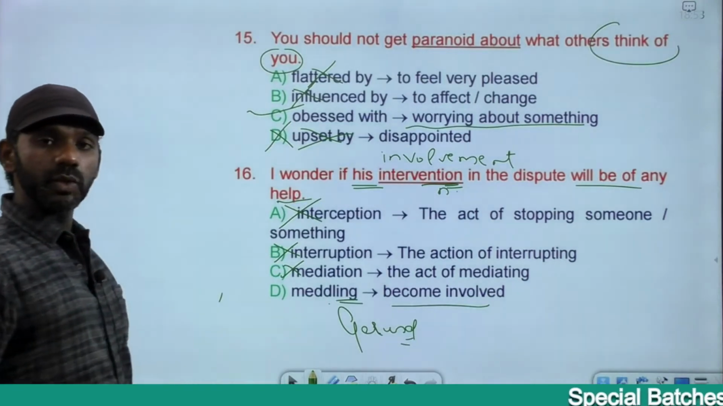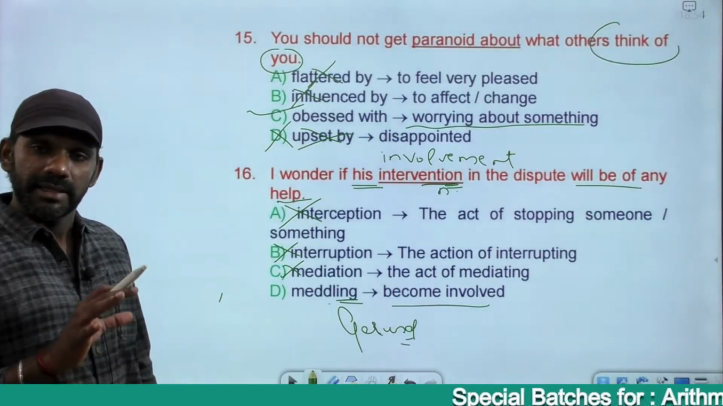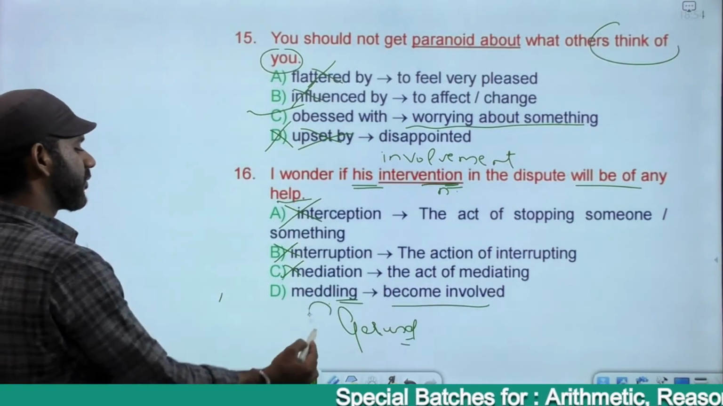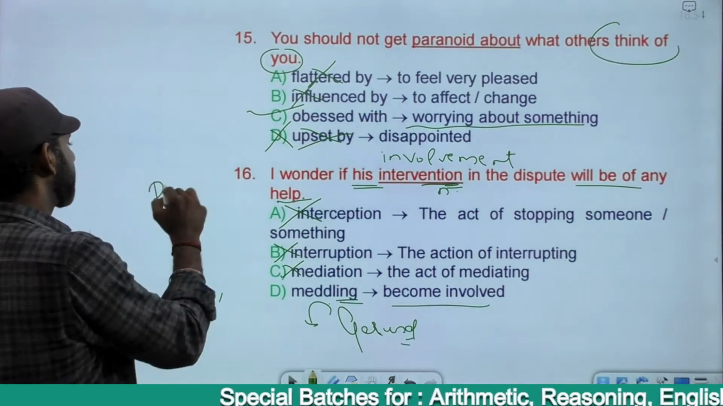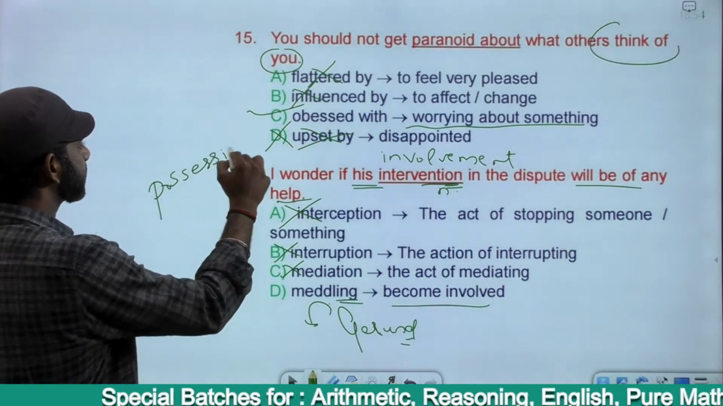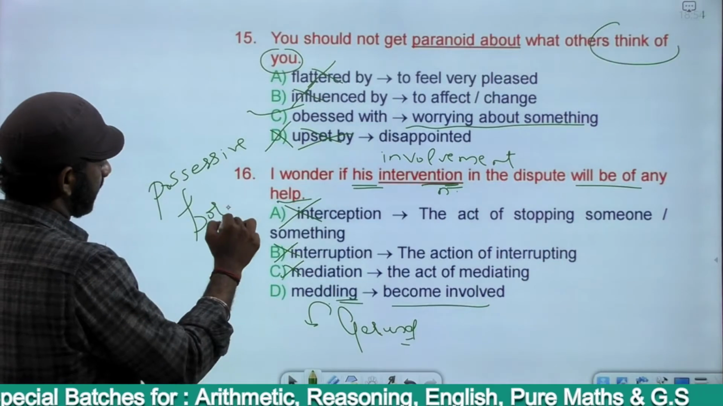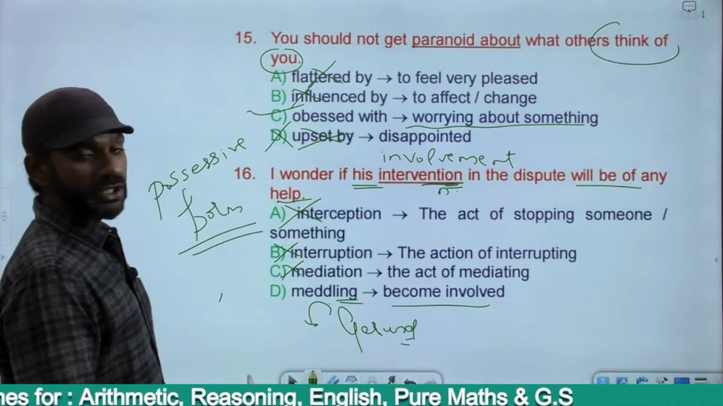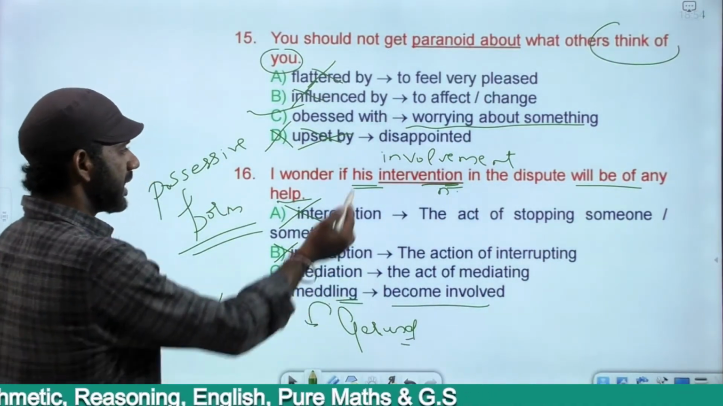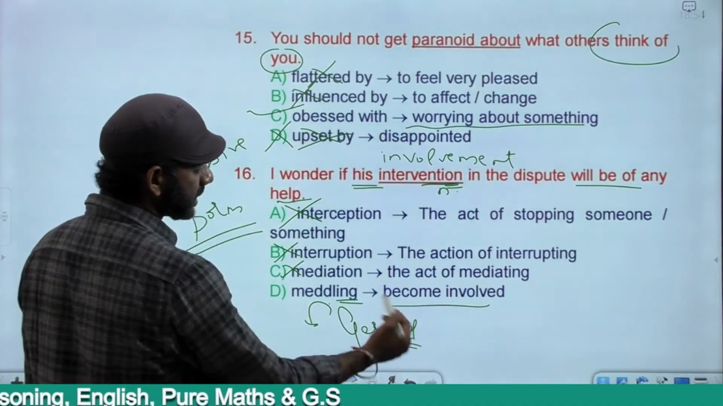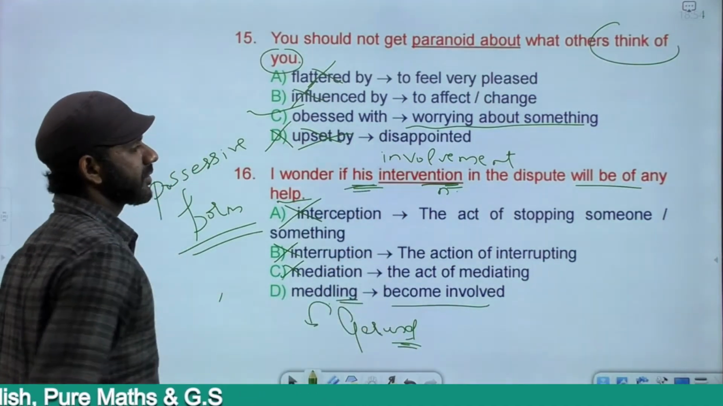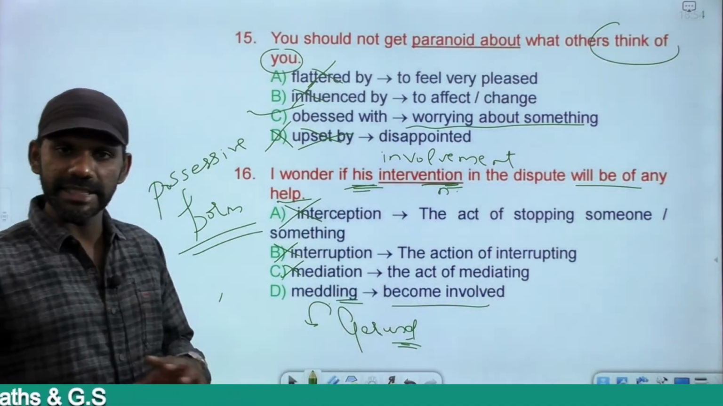We have discussed this role in the topic pronouns. The pronoun that comes in front of a gerund must be in the possessive form. His meddling is a gerund. His is a possessive pronoun. That concept is also completely fine.